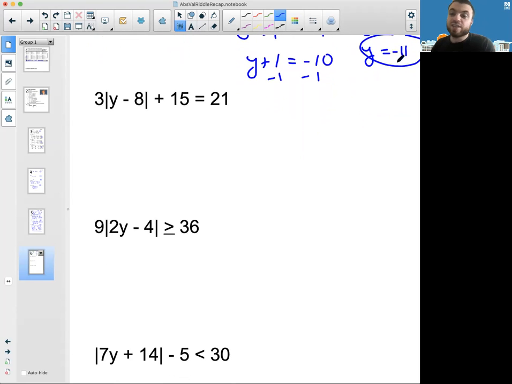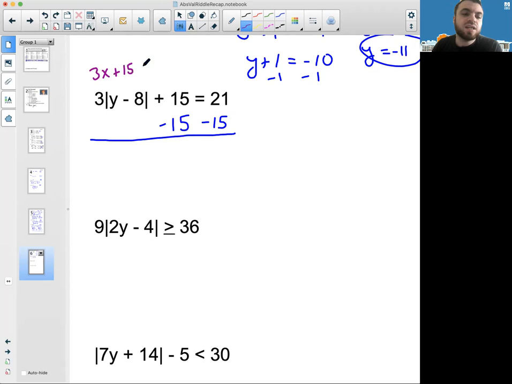All right, the next one, we've got to get our bars alone. Similarly, remember, you almost think about it as if the bars were a variable. Imagine if you had to solve 3x plus 15 equals 21. Think about how you'd get x alone in that scenario. First, you'd subtract the 15 on both sides. Then you'd divide by 3 on both sides. Same exact idea.